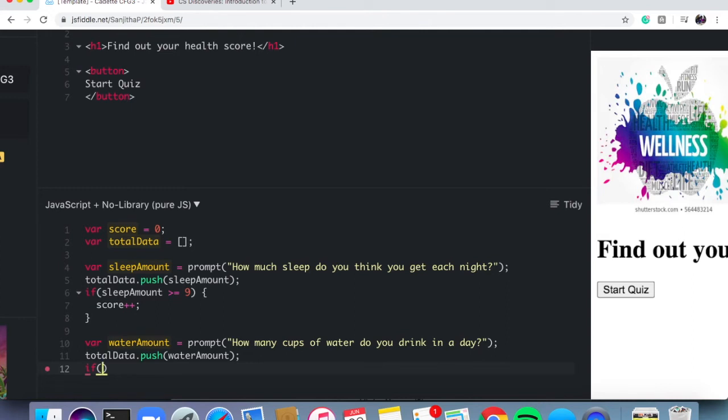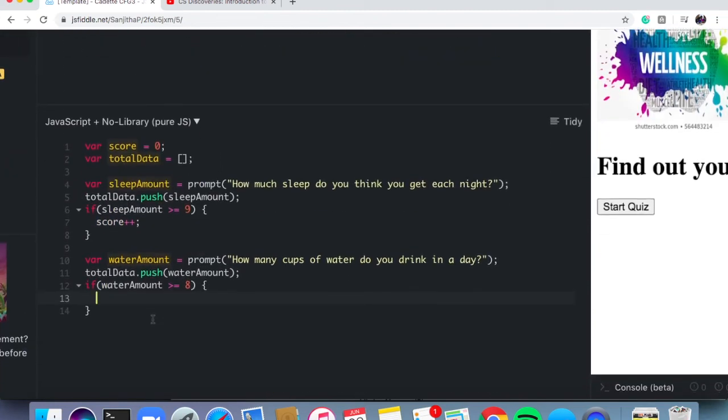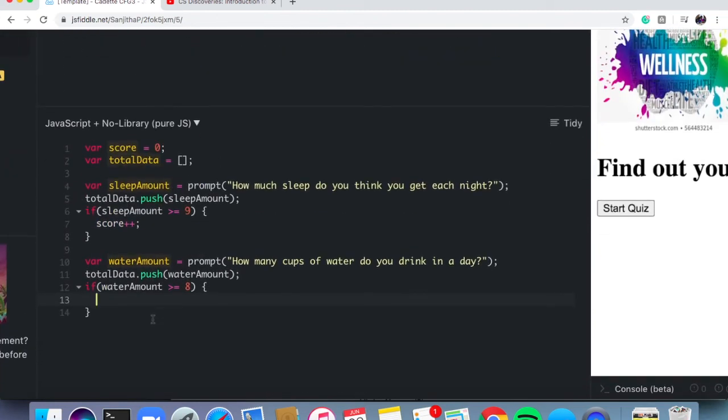So we're going to say if water amount is greater than or equal to 8, and then add a set of curly brackets, hit enter once so that whatever action you place inside of these curly brackets is what's going to happen as a result of the condition being true. And once again, this is how they earn their next point.